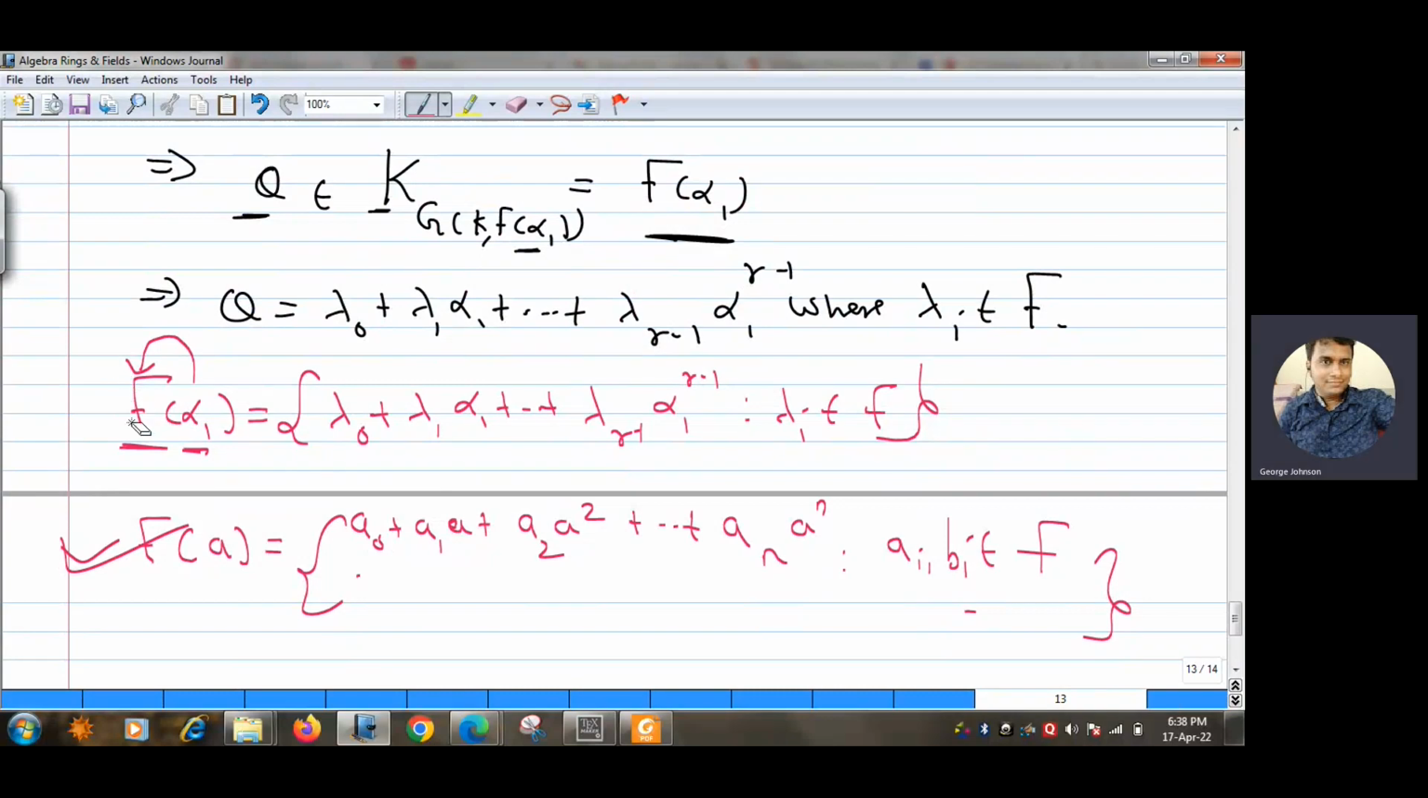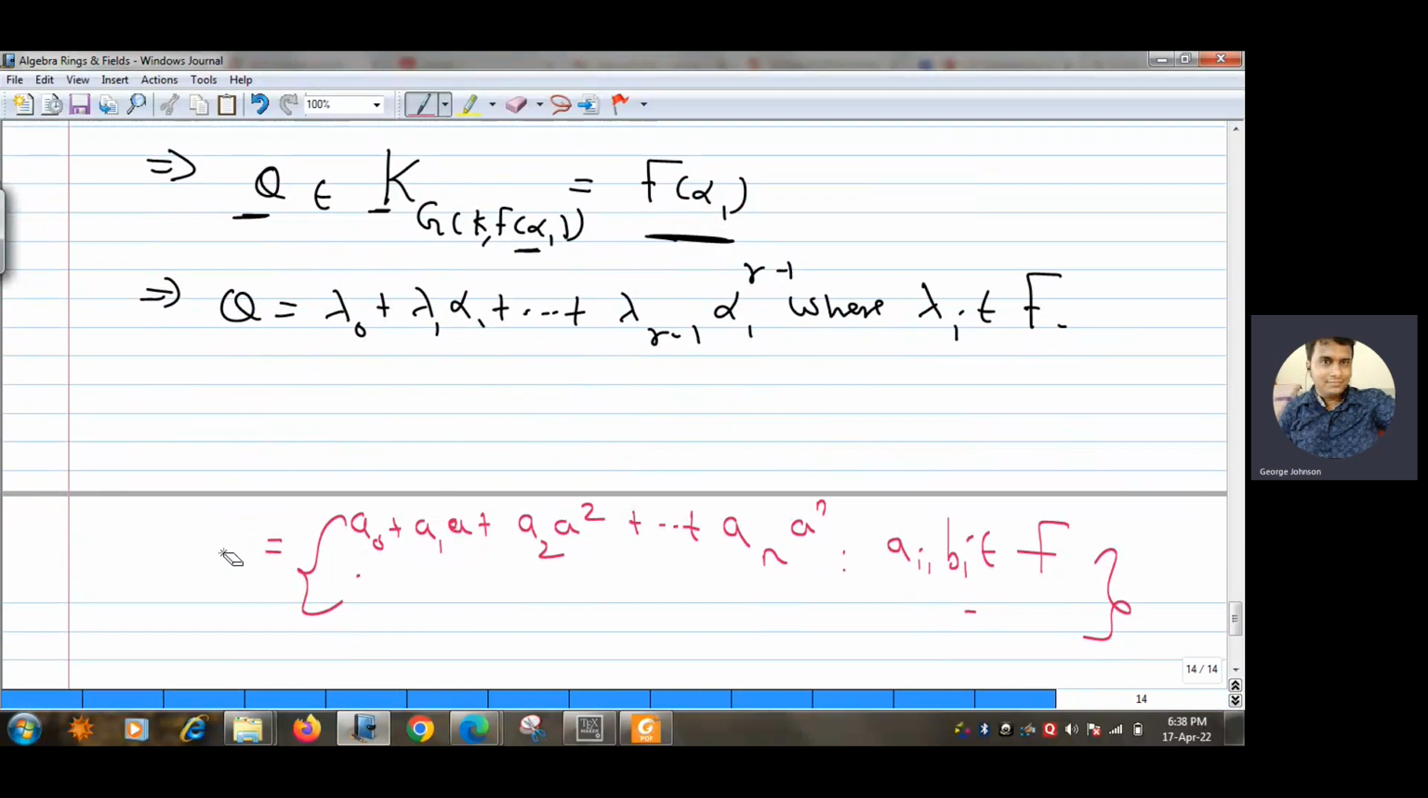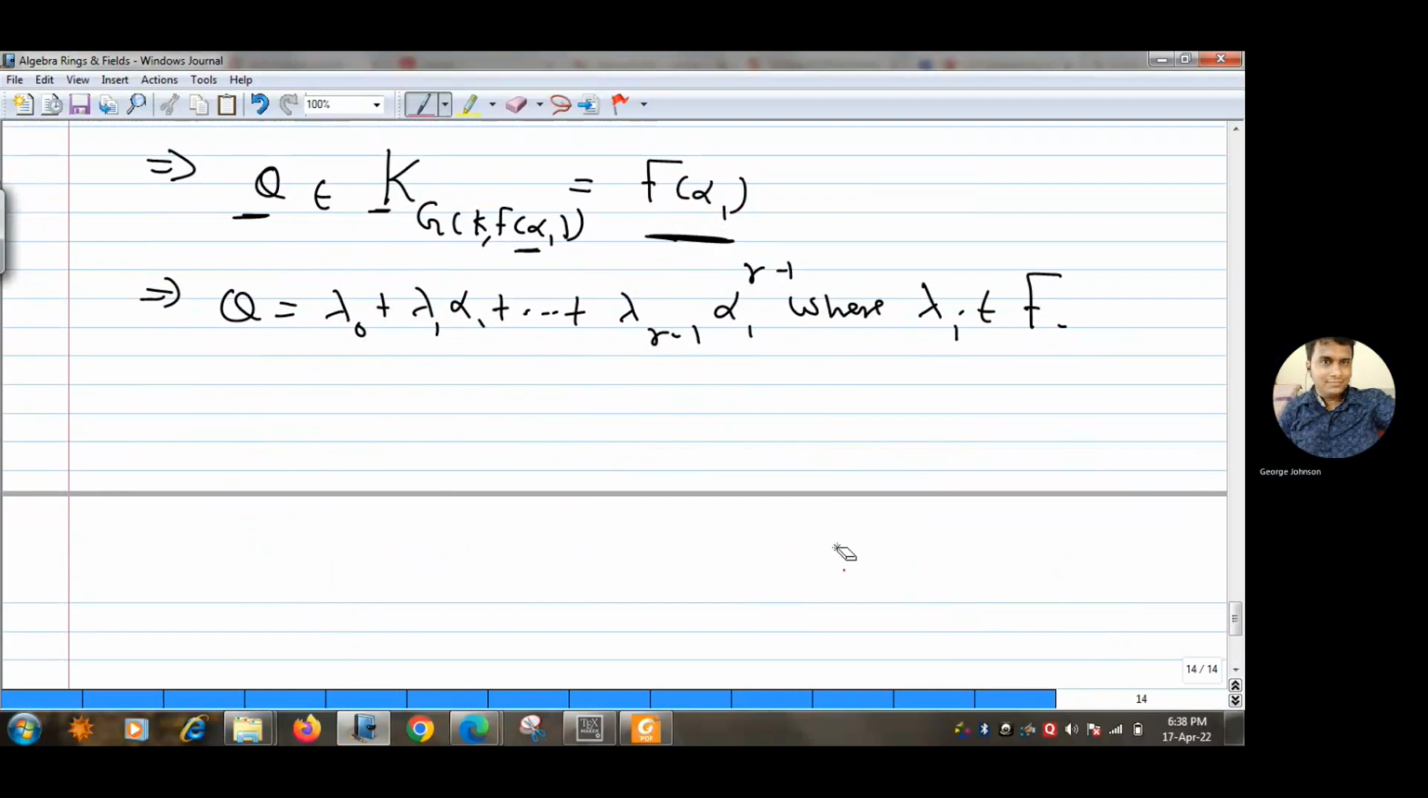Okay, so actually what we have used is theorem 2.1.20. And in order to use theorem 2.1.20, we had to prove that alpha 1 is algebraic of degree r over F. That means we had to find a minimal polynomial of degree r which is satisfied by alpha 1, and that polynomial is nothing but p(x). So I hope it is clear to all of you why I have written theta like this. Okay, so now because theta is of this form, let us go ahead.